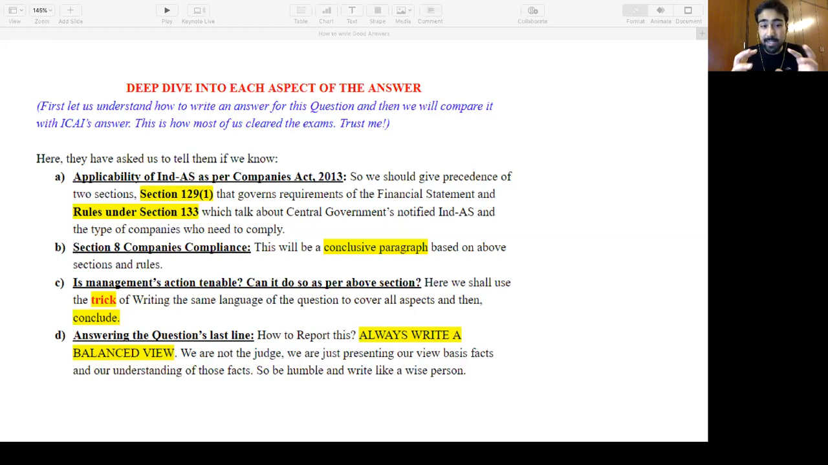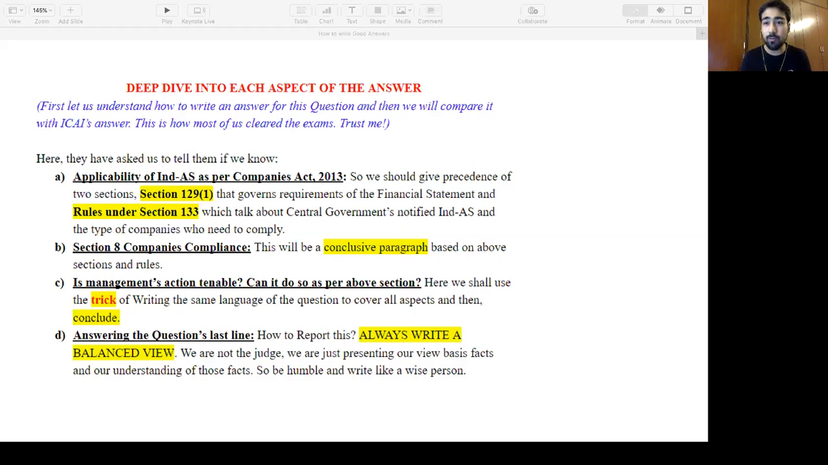So here we shall use the trick of writing the same language of the question. What I have always done is I pick up the same wordings of the question, I put it in the answer, and then I write it is tenable or it is not tenable. It gives me some space to write. It fills my sheet. It makes it more authentic that I have read the question. It makes the examiner feel that yes, I am understanding what is asked. I'm just not giving yes, it is tenable, or no, this is not tenable. First the question, then we're giving precedence of sections, then the conclusive paragraph. Then we're writing, is it tenable? What the management did, with the same language of the question, so that everything is covered, right?